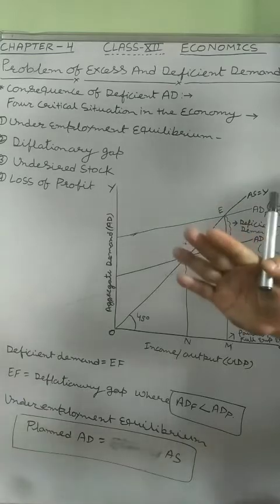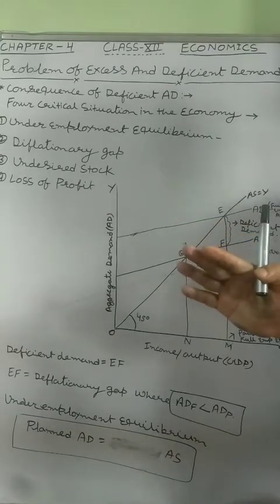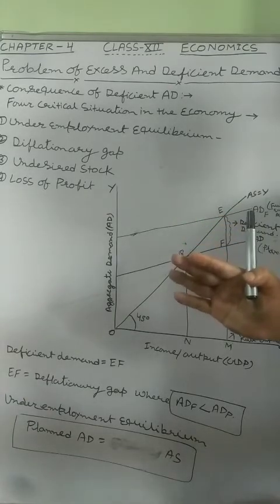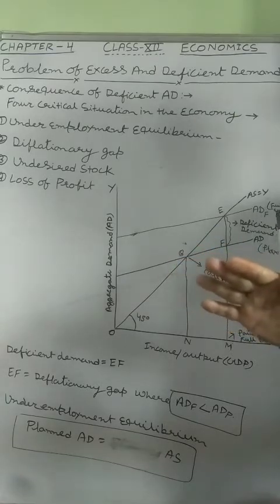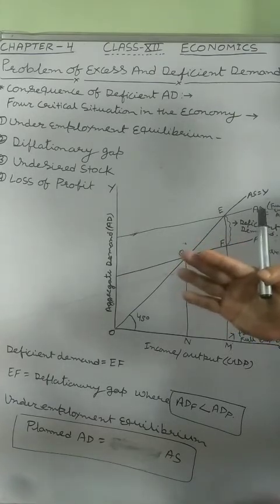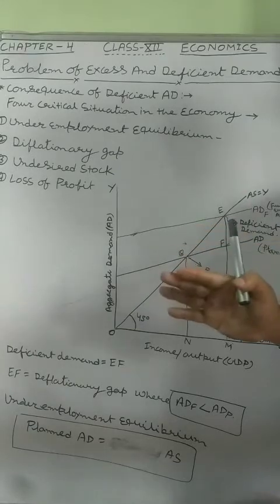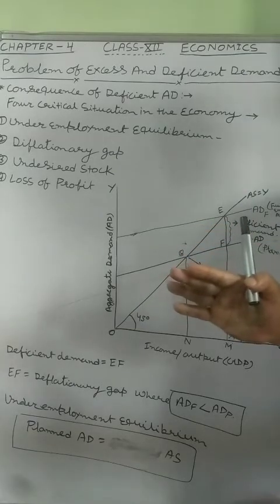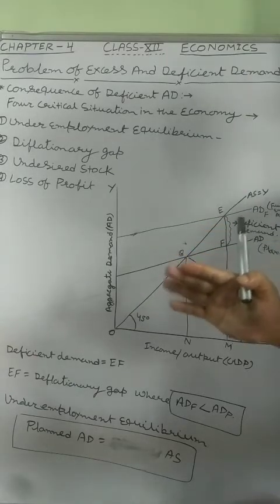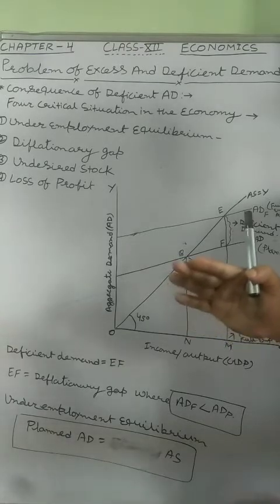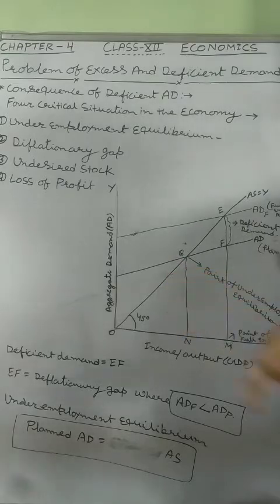Whenever a situation like deficient demand appears in the economy, what exactly happens in the economy in a series? Those important happenings are going to affect economic GDP and the overall growth process. Thus, those are the consequences of deficient demand.